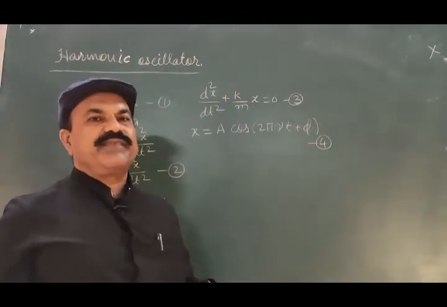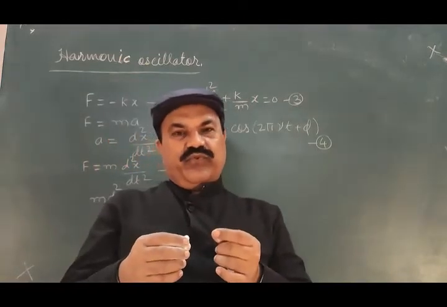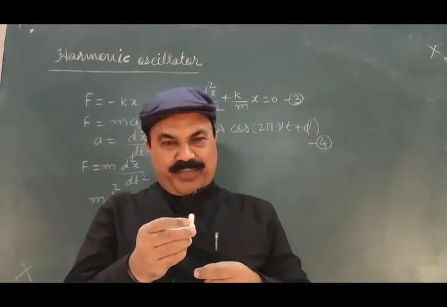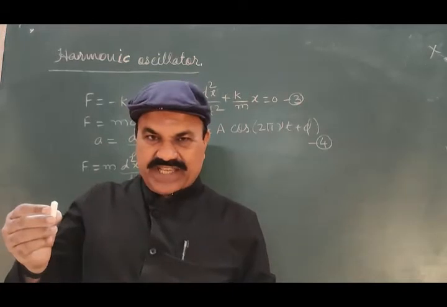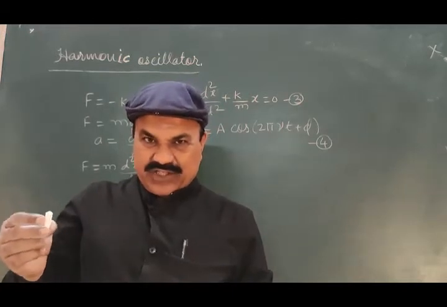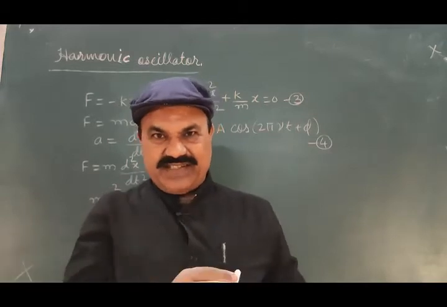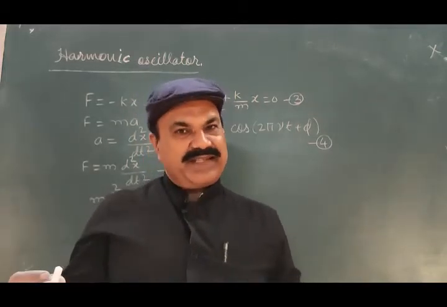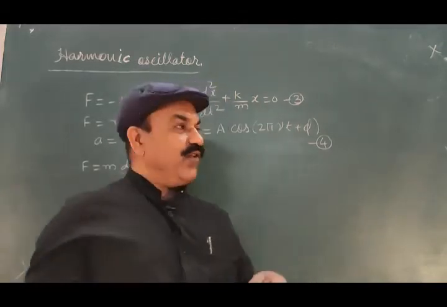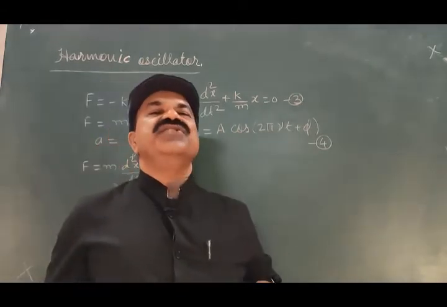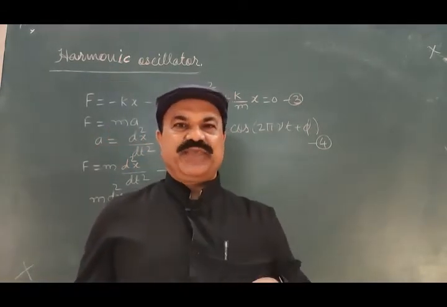Cos, we displace the bob from mean position and take it to the extreme. Oscillations are measured from the extreme position, from the maximum displacement position, and therefore in the solution we have considered cos.